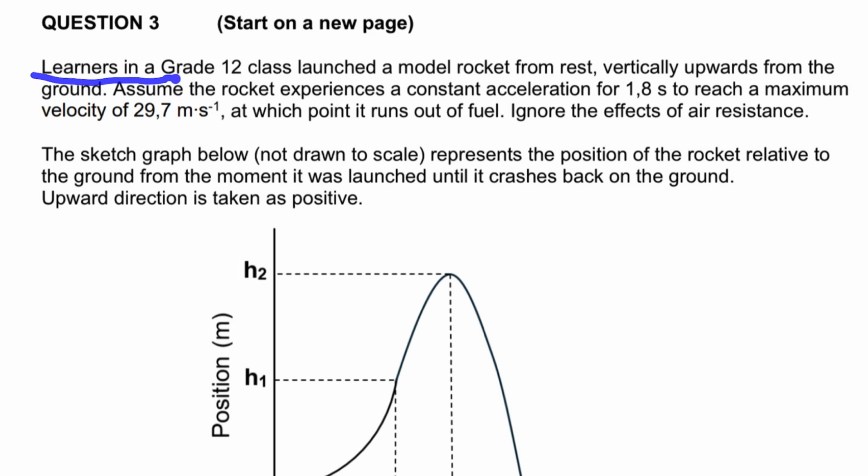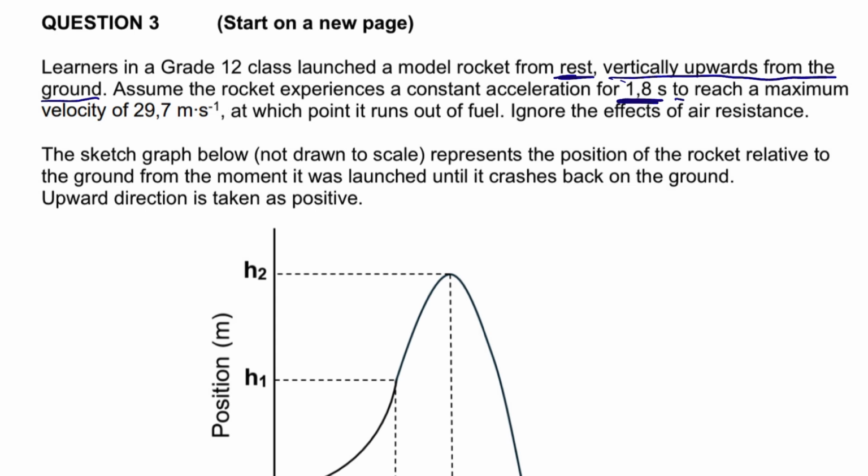It says learners in grade 12 launch a model rocket from rest. Very important information: from rest. Now it says vertically upwards from the ground, right? It says assume the rocket experiences a constant acceleration for 1.8 seconds. Very important, right?